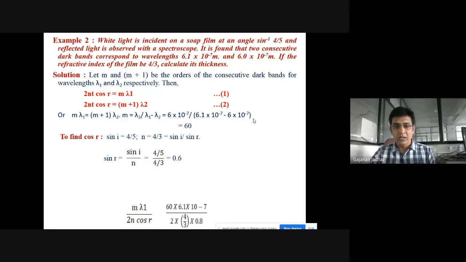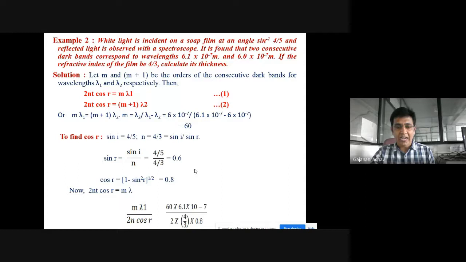We know n = sin i / sin r, and therefore from that equation we can write sin r = sin i / n. So sin i is already given as 4/5, and n is given as 4/3. So sin r will be equal to 0.6. Now we can write cos r = (1 − sin² r)^(1/2), so cos r will be equal to 0.8.